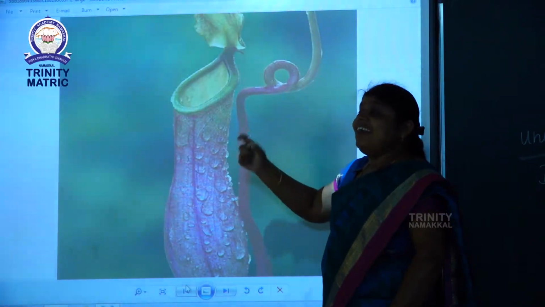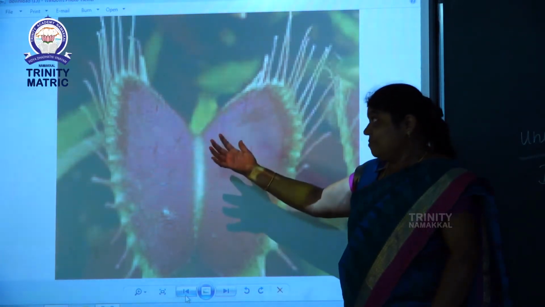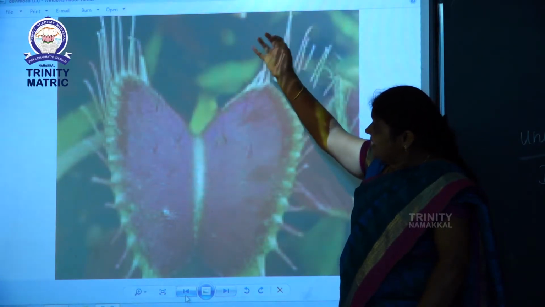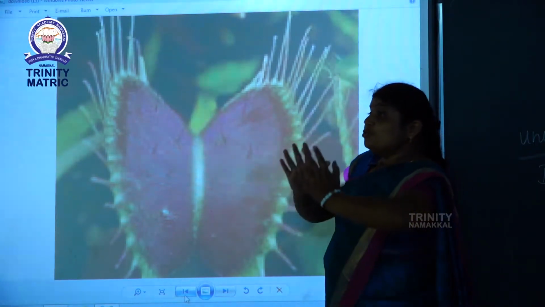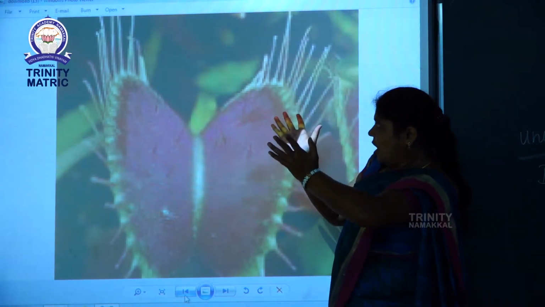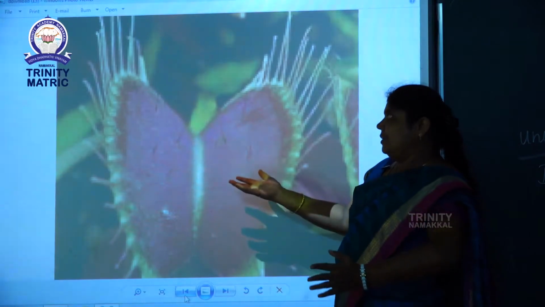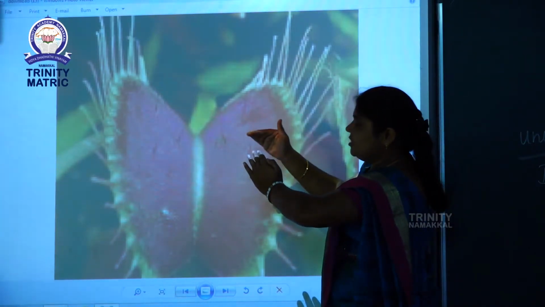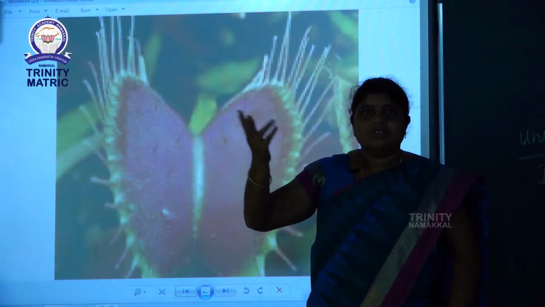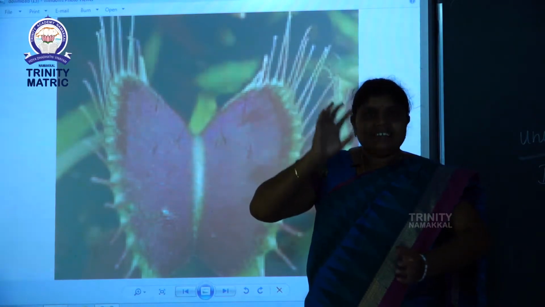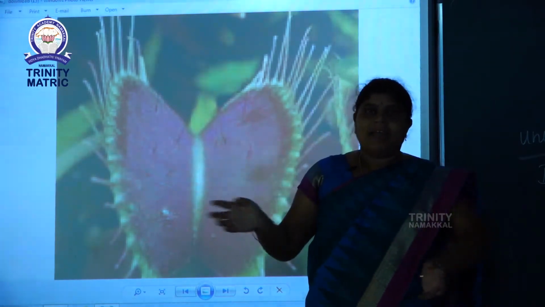Next one is the sundew plant. This is a sundew plant leaf. The leaf is attractive, so the insects are attracted by it. The leaf has two halves. The two halves open, and automatically the insect falls down, and immediately the two halves close, so the insect cannot fly out. Finally, after the insect is digested, the nitrogen goes to the plant.